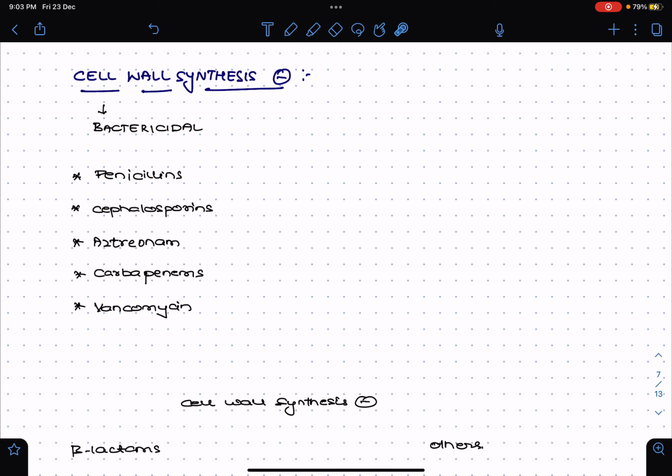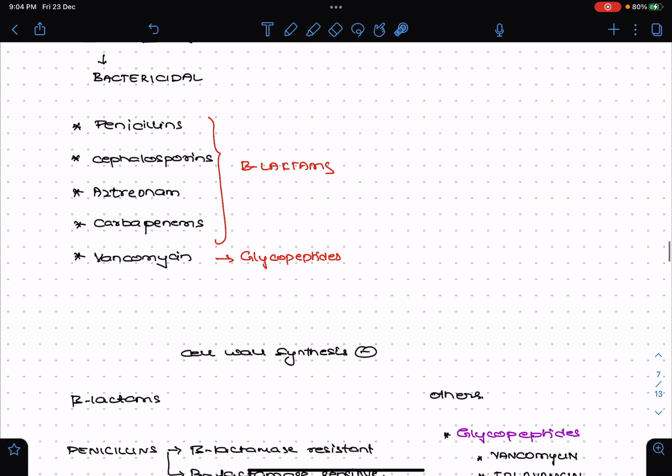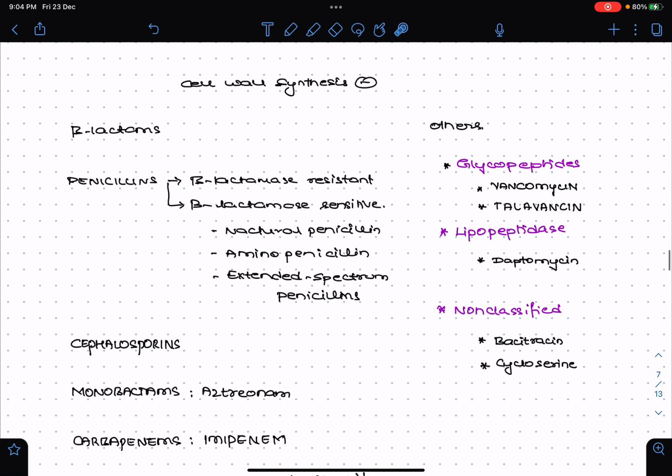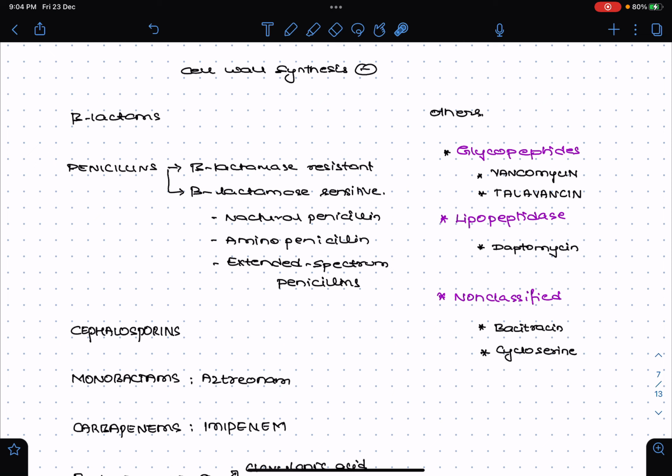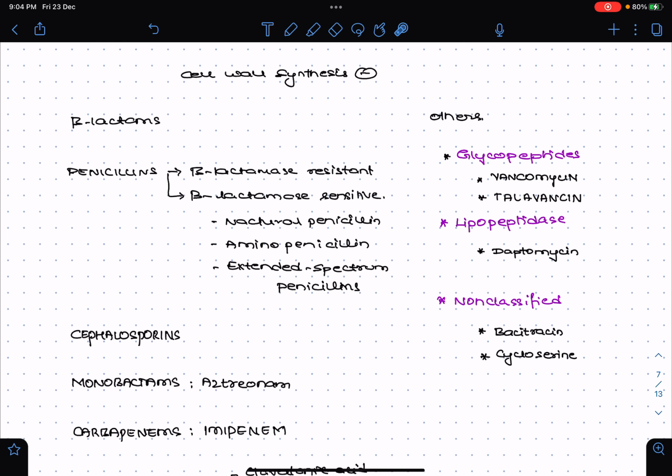Under cell wall synthesis inhibitors, we have mainly penicillins, cephalosporins, aztreonam and carbapenems, and vancomycin. Here you should remember that these four belong to beta lactams, whereas vancomycin belongs to glycopeptides. So these are the cell wall synthesis inhibitors. Let us see in detail what are the examples.